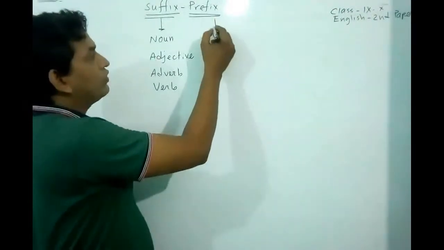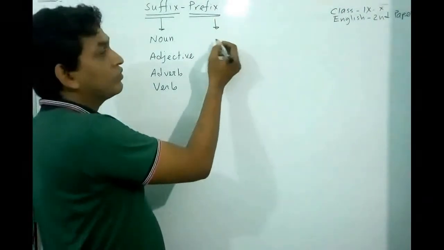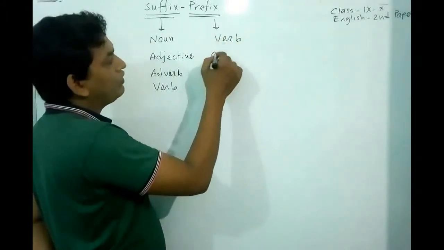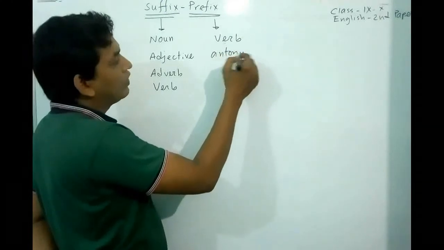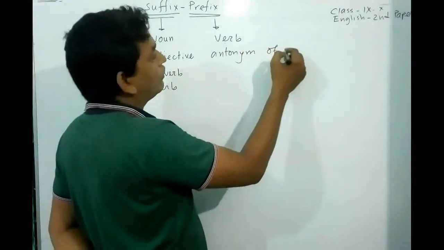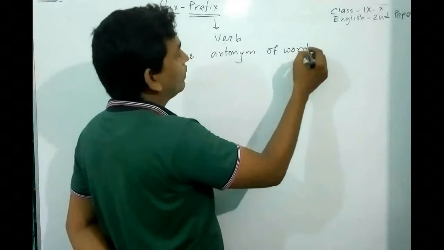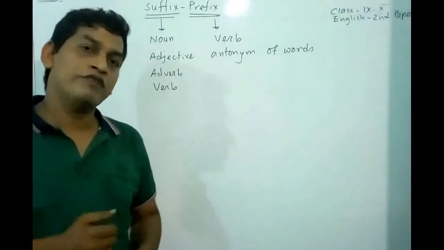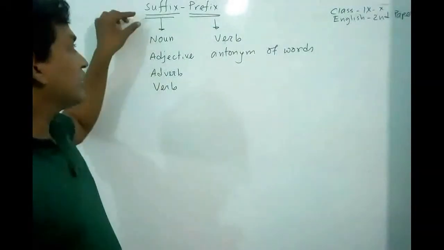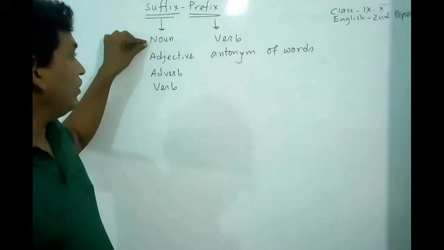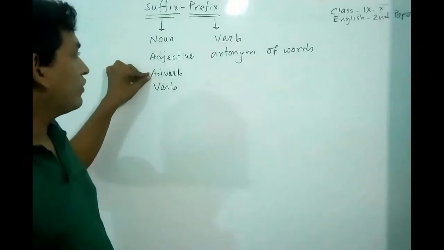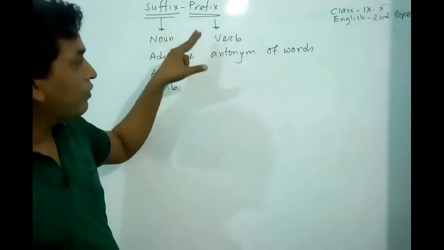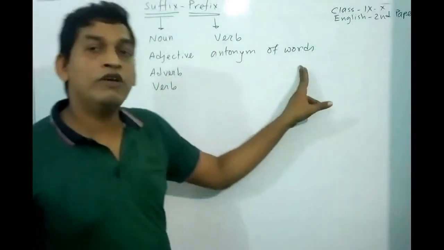And by prefix we can make verbs and antonyms of words. So the uses of suffix and prefix are two. Suffix is used to make noun, adjective, adverb and verb, and prefix is used to make verb and antonym